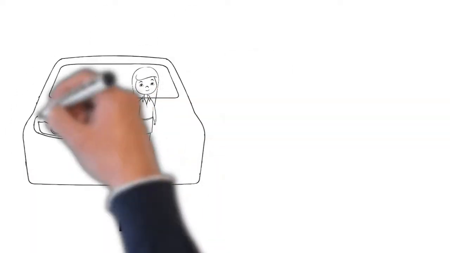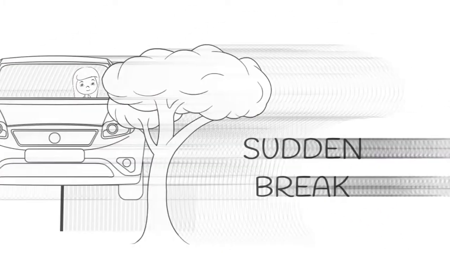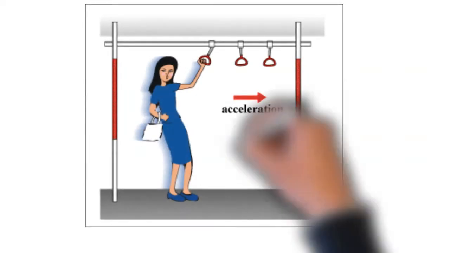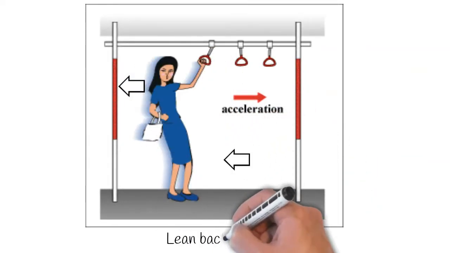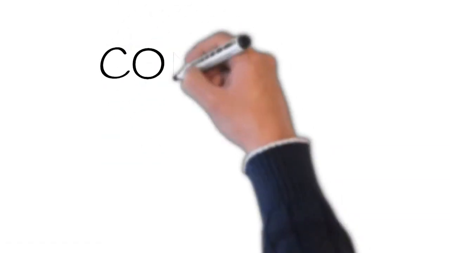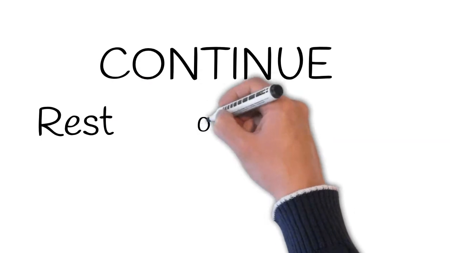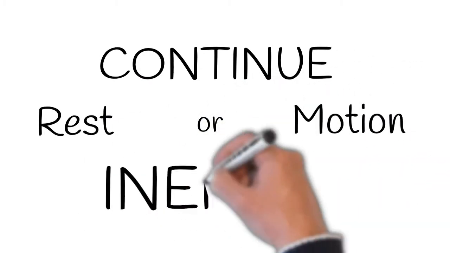Next, we are going to have a glimpse on inertia. Imagine, while you are traveling in a bus or in a car, when a sudden brake is applied, the upper part of your body leans in the forward direction. Similarly, when the vehicle suddenly starts moving forward from rest, you lean backward. This is because any body would like to continue to be in its state of rest or state of motion. This is known as inertia.